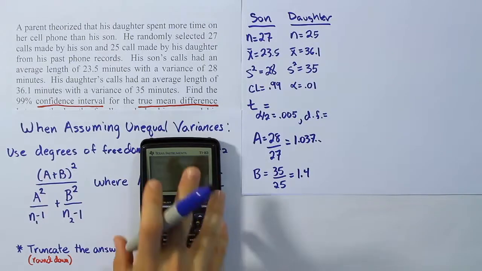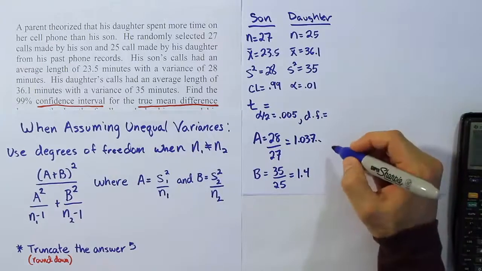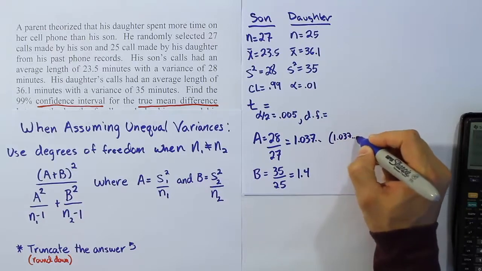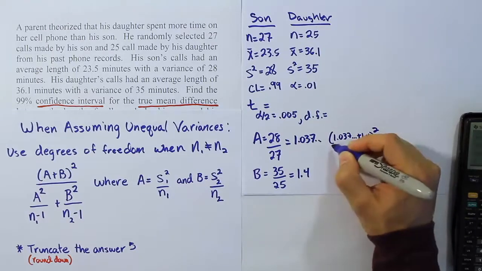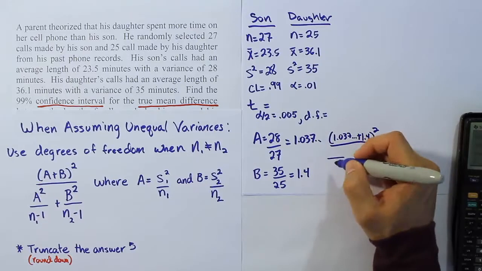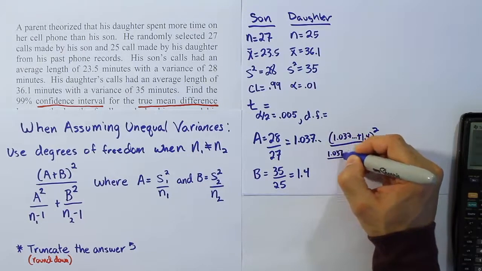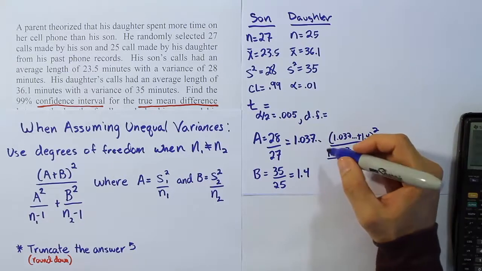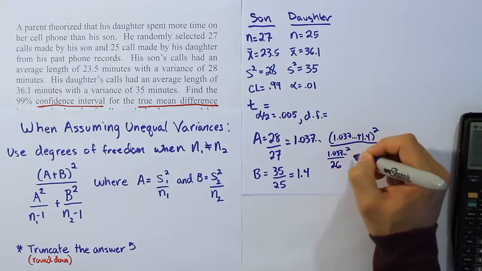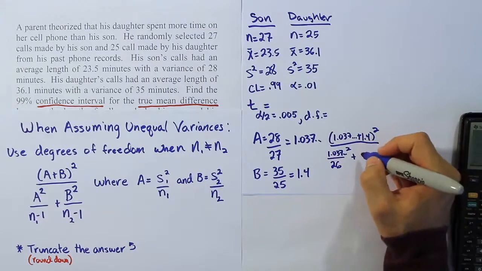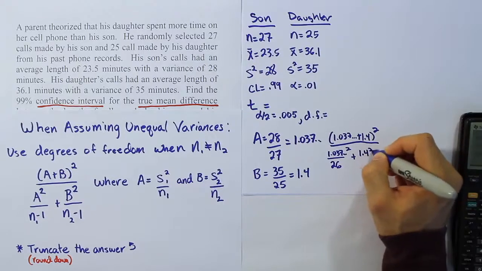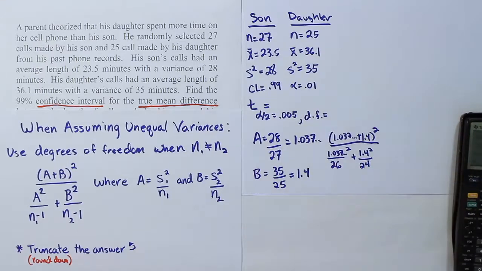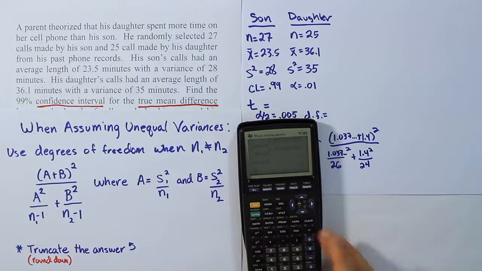Let's fill in that complicated fraction then. The fraction is going to be A plus B squared, so it'll be 1.037... plus 1.4 quantity squared, all divided by this pair of fractions. So A squared, 1.037... squared, divided by its sample size of 27 minus 1, so 26. And then add that to B squared. The B squared in this case is going to be 1.4 squared divided by its sample size minus 1, in other words, 24. Let's take that now and plug it into our calculator and work out that entire fraction.